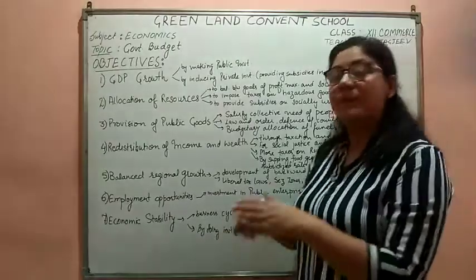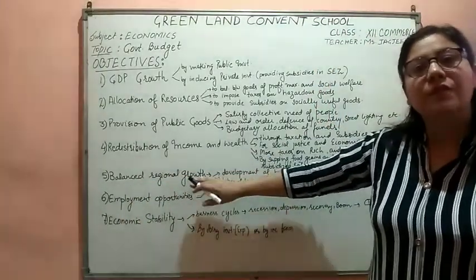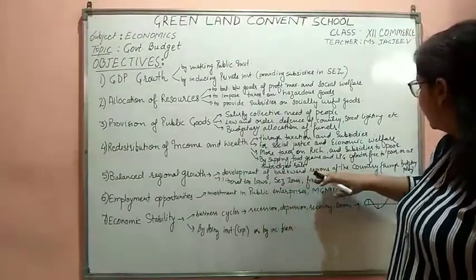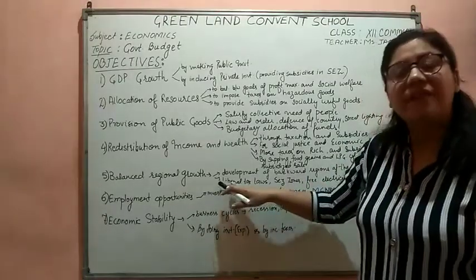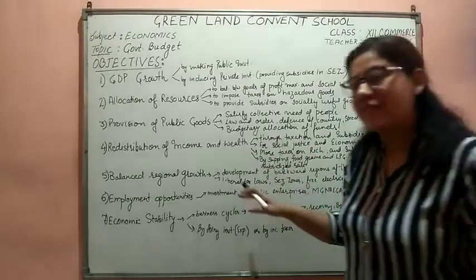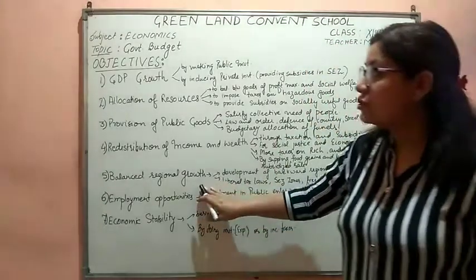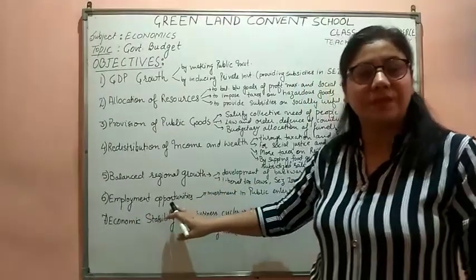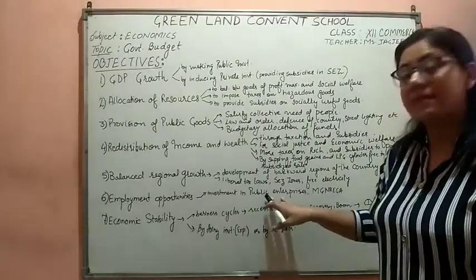That is what the government does not want. The government wants balanced regional growth, which it is doing through the development of the backward regions through the budgetary policy. By having liberal taxes in the SEZ zones, by providing cheap electricity, by giving tax holidays. After balanced regional growth, another objective is employment opportunities. So how would the government provide the employment opportunities?